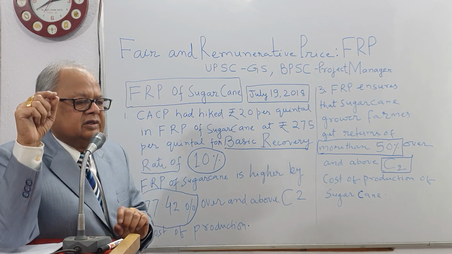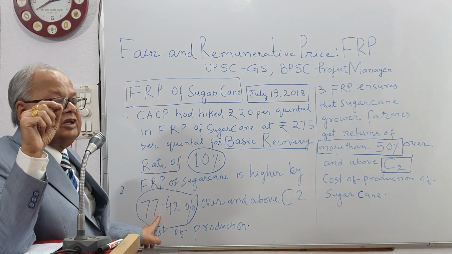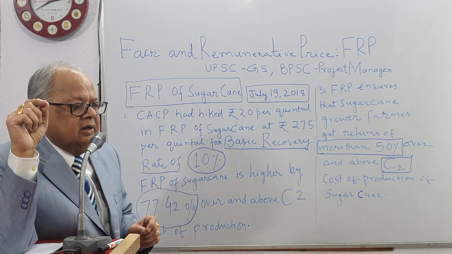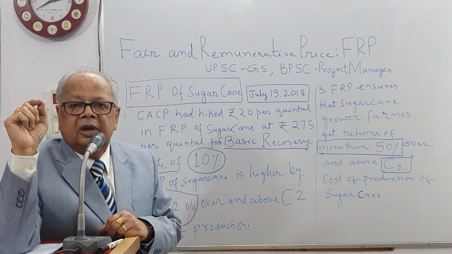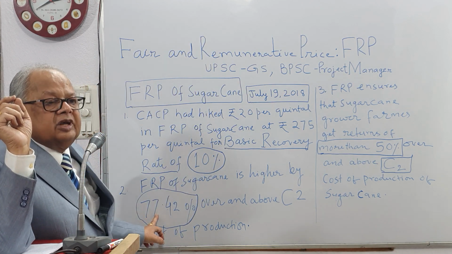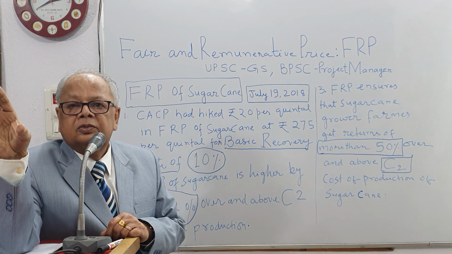Government has hiked the price and this is 77.42. This is higher. FRP sugarcane price is higher by 77.42% over and above C2.